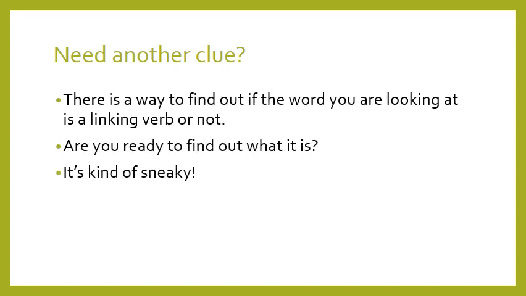There is always a way to find out if the word you are looking at is a linking verb or not. There is a certain way you can follow in order to figure out if the verb you're looking at is linking or action. Are you ready to find out what it is? Okay, it's kind of sneaky. You have to pay attention.